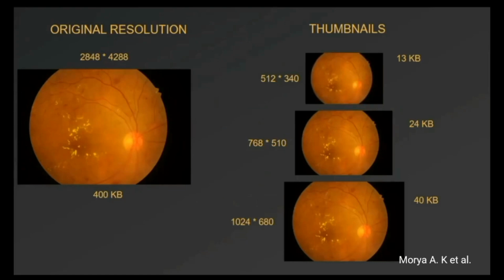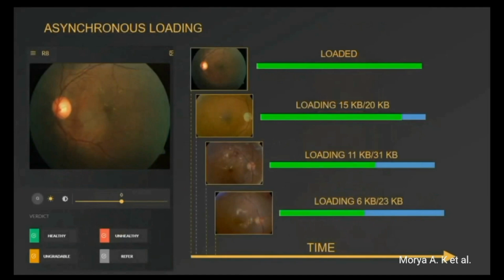For faster image loading, we resized images into smaller size thumbnails with smaller memory footprint while still maintaining the visual quality. We leveraged the asynchronous capabilities of the browser and didn't load just 1 but 3 images preemptively so that the grader doesn't need to wait for the next image to load.